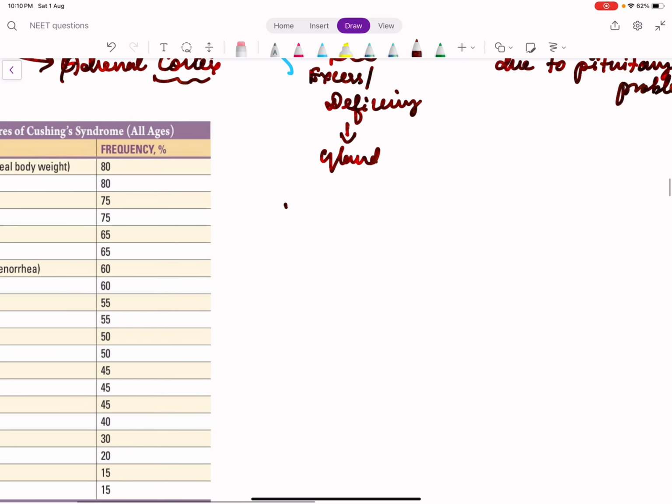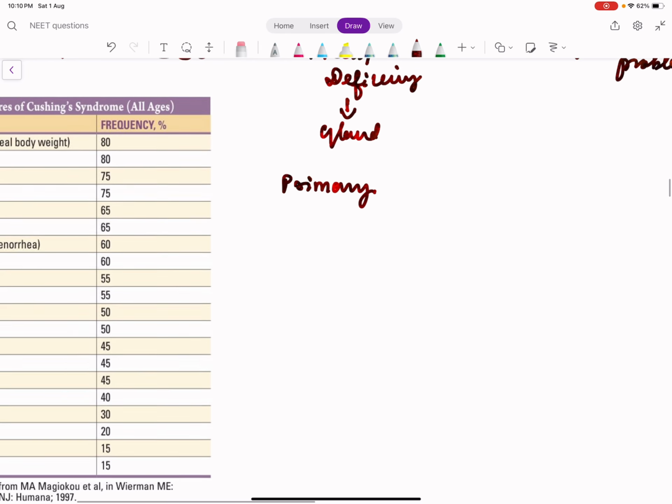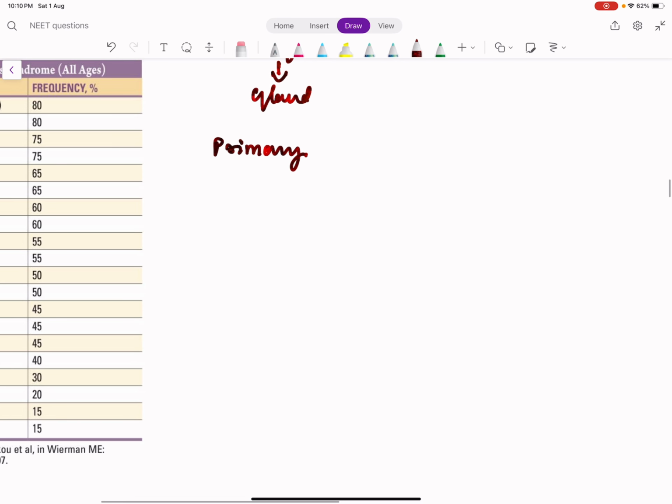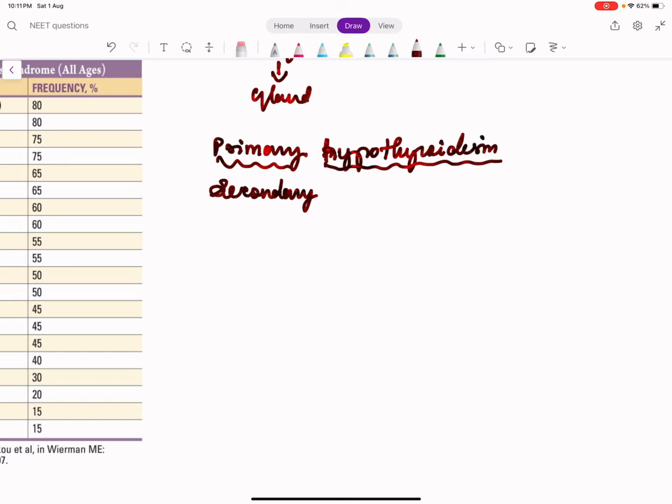For example, we'll discuss primary. I'll tell a simple thing as primary hypothyroidism. What is hypothyroidism? Low thyroxine secretion. What is primary? The problem is with the gland. So the thyroid is problematic. It does not secrete T3 and T4. What is secondary hypothyroidism? T3, T4 is low, but it is not due to a problem in the thyroid gland. It is a problem in the pituitary.